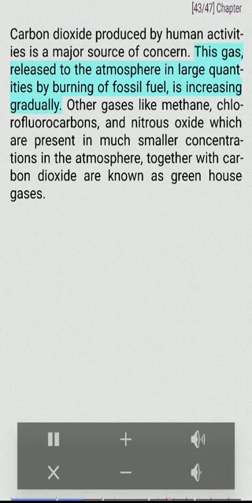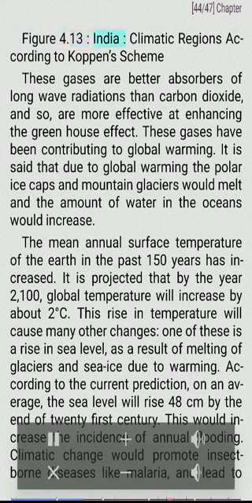This gas, released to the atmosphere in large quantities by burning of fossil fuel, is increasing gradually. Other gases like methane, chlorofluorocarbons, and nitrous oxide, which are present in much smaller concentrations in the atmosphere, together with carbon dioxide, are known as greenhouse gases. Figure 4.13. India. Climatic regions according to Köppen's scheme. These gases are better absorbers of long-wave radiations than carbon dioxide, and so are more effective at enhancing the greenhouse effect. These gases have been contributing to global warming.